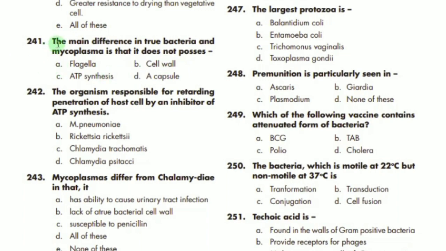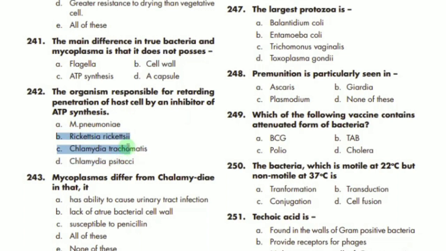MCQ number 241 says that the difference between true bacteria and mycoplasma is due to the fact that it does not possess what? It does not possess the cell wall, remember. B is the correct option. MCQ 242 says that the organism responsible for retarding penetration of the host cell by an indicator of ATP synthesis is mostly Rickettsia.